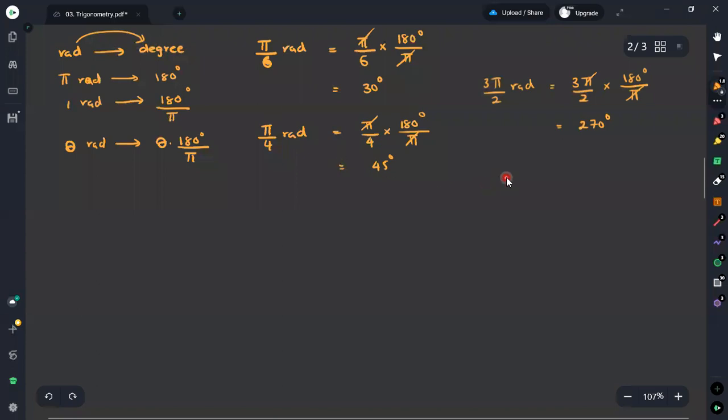Previously, we discussed the degree to radian conversion. Now, we have discussed the radian to degree conversion.